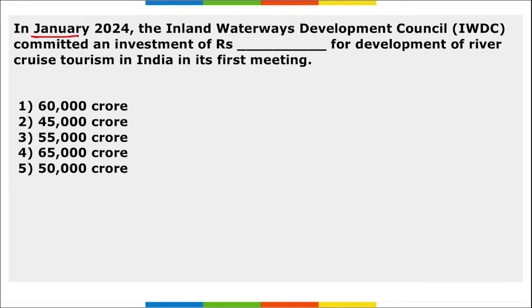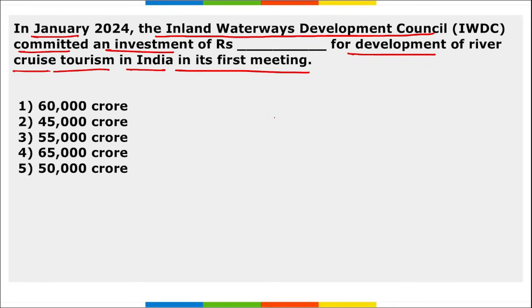Next, in Jan, the Inland Waterways Development Council committed an investment of dash amount for development of river cruise tourism in India in its first meeting. So IWDC, that is Inland Waterways Development Council, committed an investment of 45,000 crore rupees for development of river cruise tourism in India in its first meeting. Right? And remember, 35,000 crore rupees of this sum has been allocated for cruise vessel, and 10,000 crore rupees is set for the development of cruise terminal infrastructure by 2047.